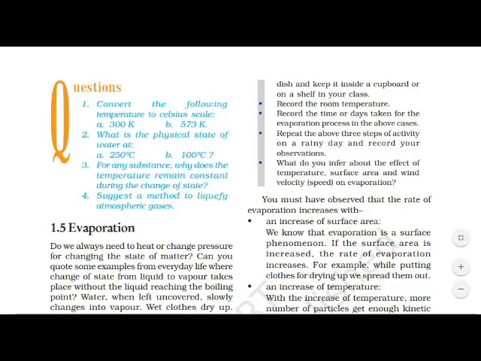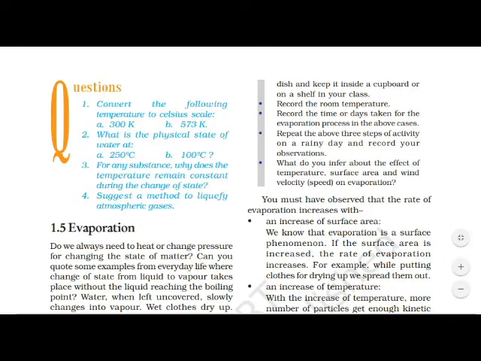The water dries out. Yes or no? If it is kept in a cupboard or shelf in your class, what will happen? Record the room temperature also at that time. Record the time, the days taken for the evaporation process. If it is kept in the open, the evaporation process is done quickly. But if it is placed inside the cupboard, what happens? It takes some time to dry all the water.